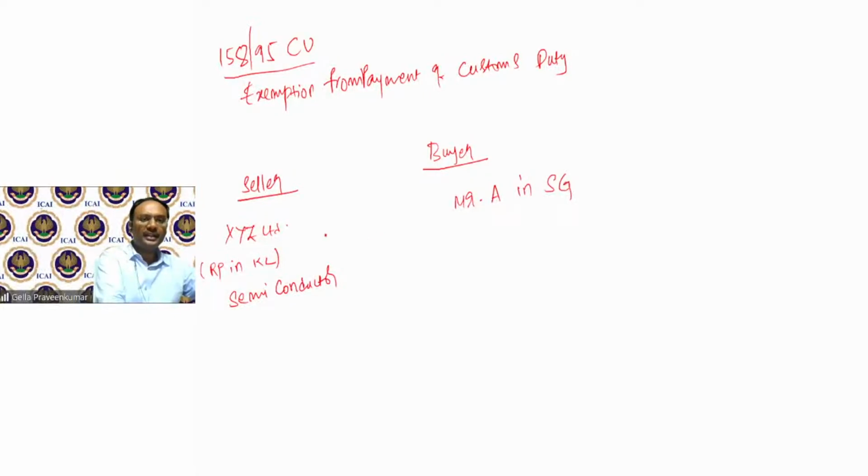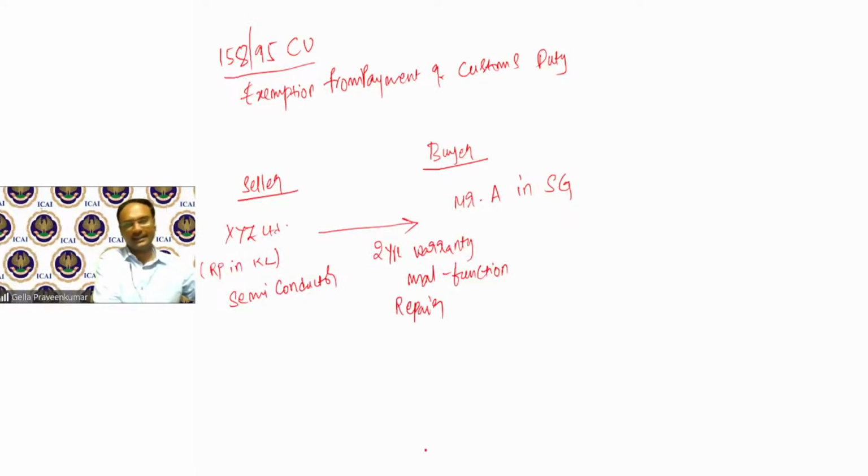At this point in time, when the semiconductor was sold, XYZ Limited says there is a 2 years warranty. 2 years warranty means any damage, any malfunction, please send it back. I will do the repair and I'll send it back. Now, there could be some charges which are free.